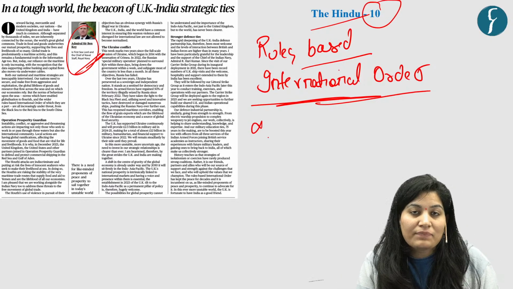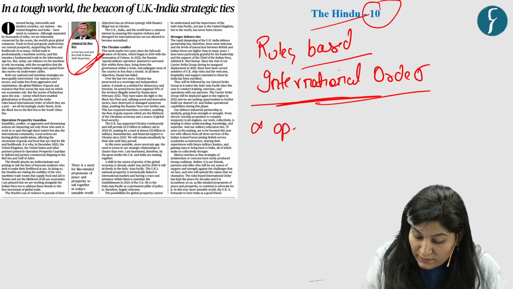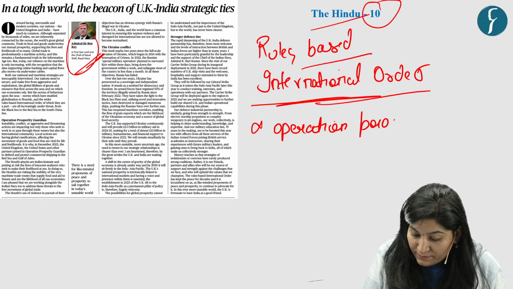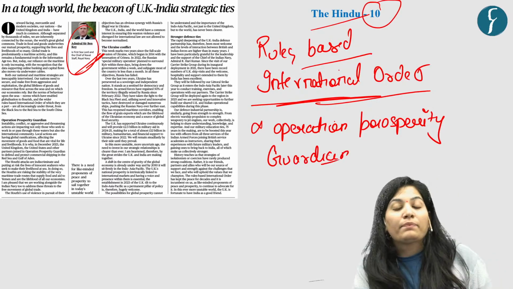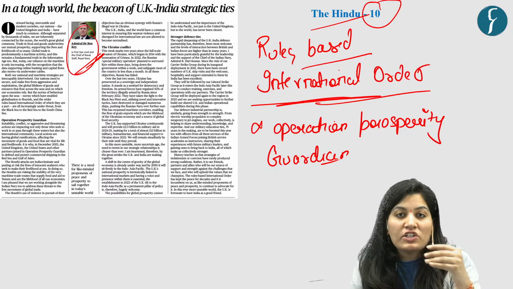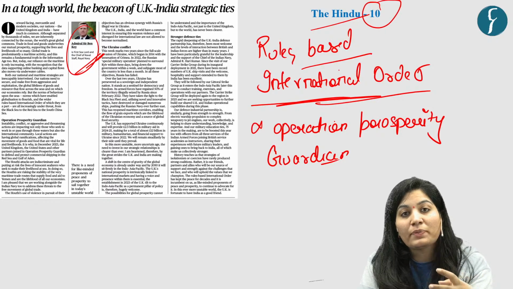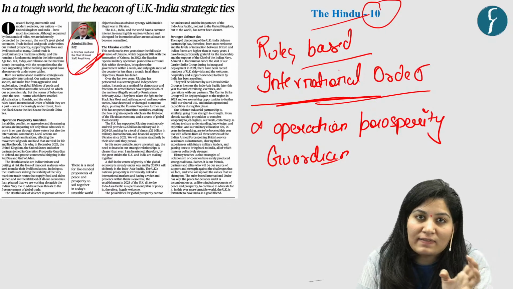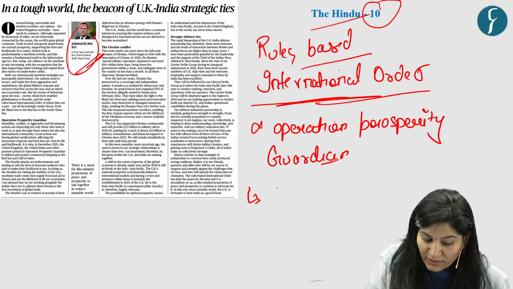So recently, the UK, US, and other nations joined an operation known as Operation Prosperity Guardian. It is basically to defend and protect commercial shipping from Houthi attacks. Okay, and in this article, it also praised the Indian Navy in the same context, that the Indian Navy is performing the same role in the Arabian Sea. Okay, further he quotes.